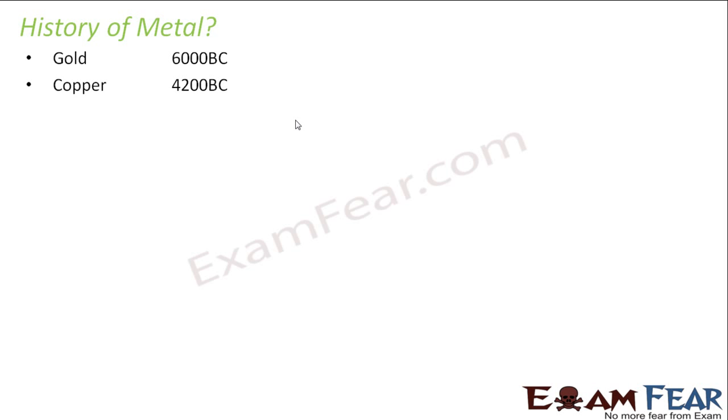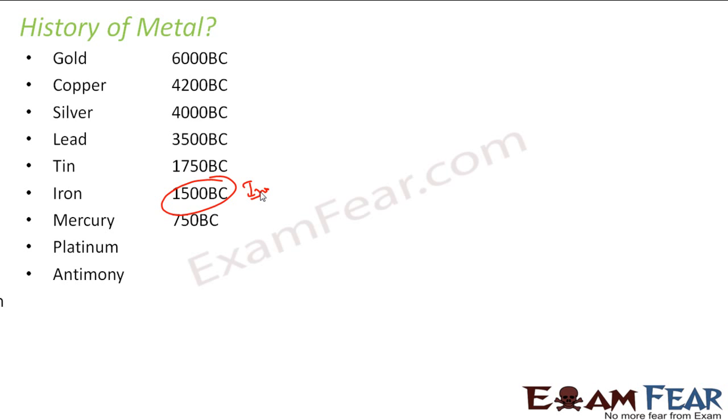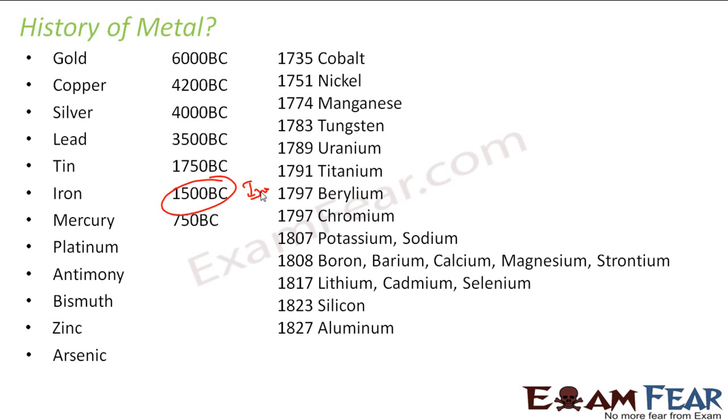After that, they found something similar to gold, that looks like gold, that is copper, and then silver, because these are generally inert metals, they don't react much. And then they found lead, then tin, and iron was used in this age, which is what we call the Iron Age, right? And then mercury was found. All these metals were found in the BCs. Then platinum, antimony, bismuth, zinc, arsenic, and after that, all these other metals were found.